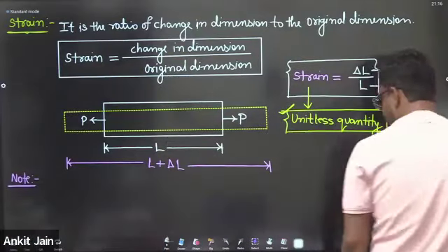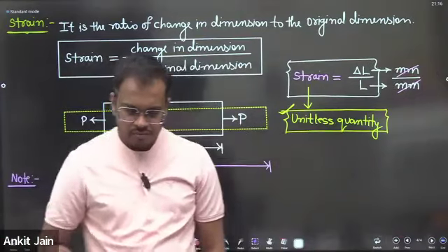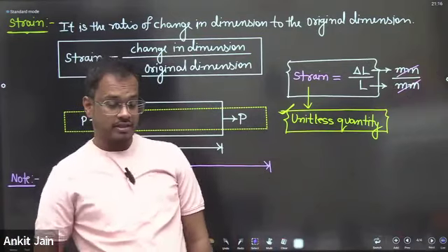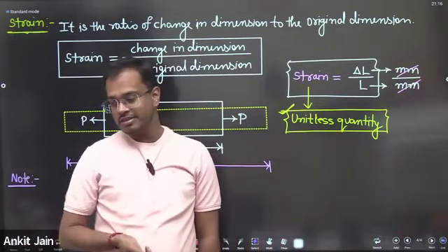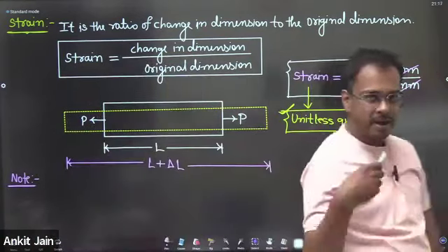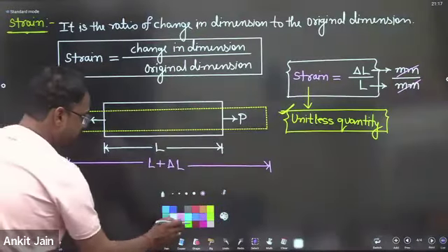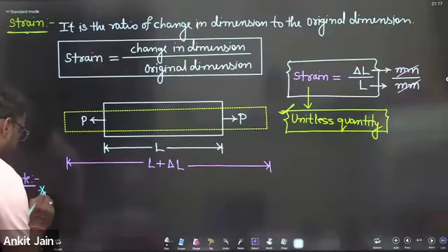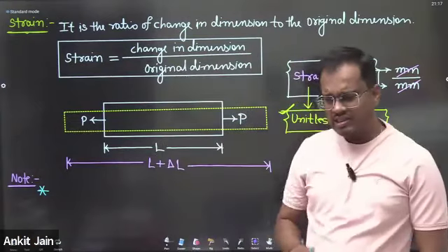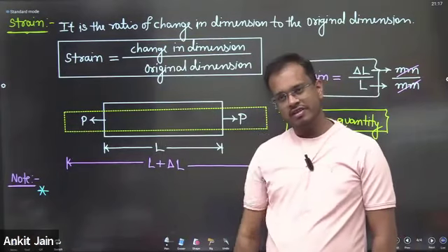My dear friends, without deformation, internal resisting force is not developed. Why do internal resisting forces develop? Internal resisting force develops to prevent the deformation. Are you getting my point? So write down a very, very important statement: strain is a cause of stress, not stress is a cause of strain.